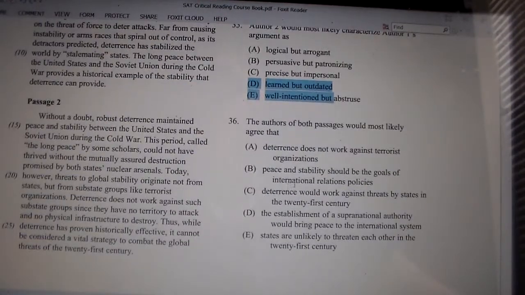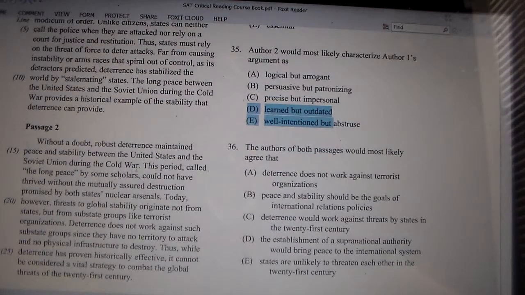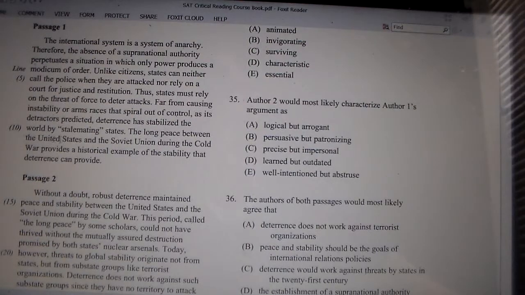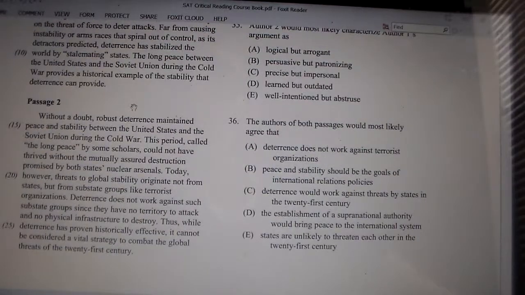Okay, let's look at this next one here. The authors of both passages would most likely agree on what? Okay, well, what would they both agree on? Just making a prediction here, we can say that passage 1 was talking about deterrence keeping the United States and the Soviet Union stable, and passage 2 agrees with that statement. So we could say that they both would agree that deterrence worked, at least in some cases. That's a little vague, but let's see what we have. And again, when you make a prediction, it doesn't have to be very precise. You just want to have a general sense of where you're going with your answer choices.